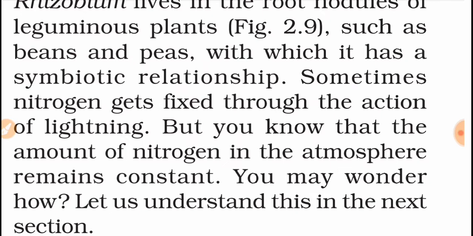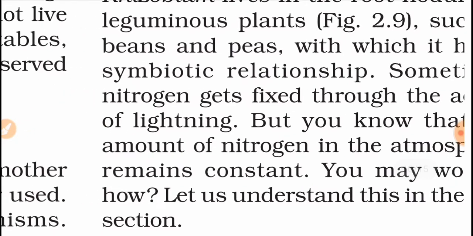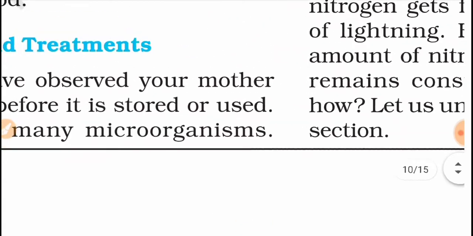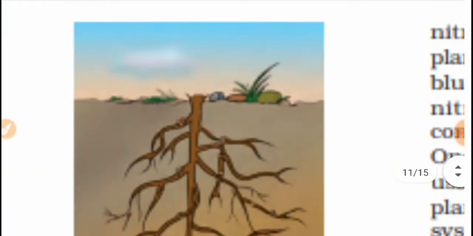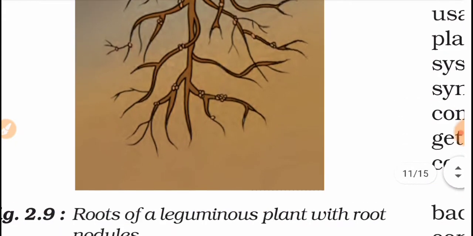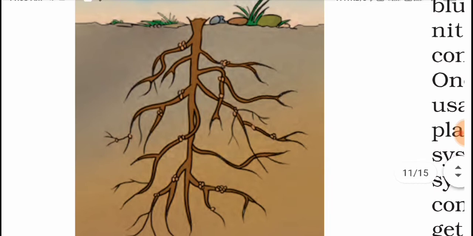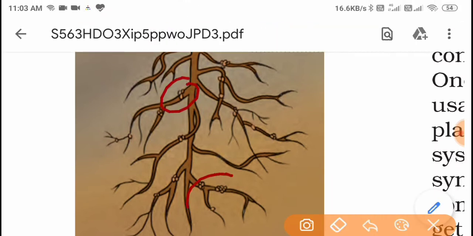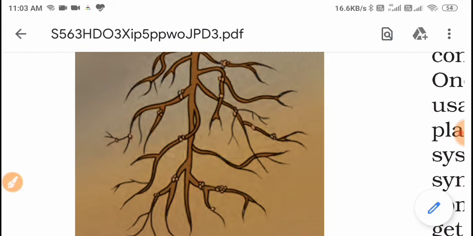These cycles help to keep a constant amount of any element in the atmosphere. About leguminous plants, you already know from class 6th and 7th. There is also a figure given of the roots of a leguminous plant with root nodules. These are the root nodules. In them, rhizobium bacteria is present, which helps in nitrogen fixation.